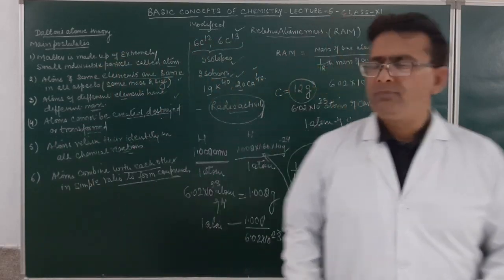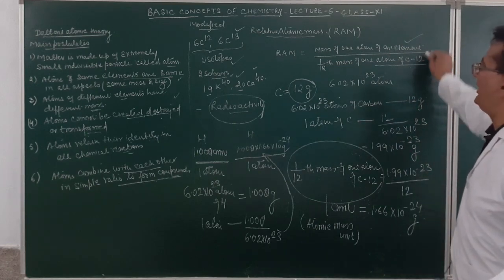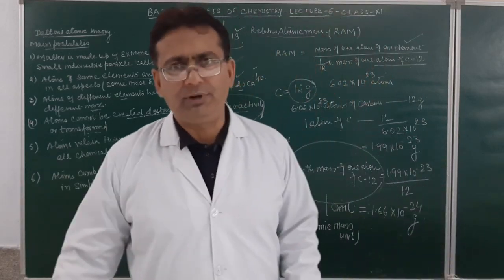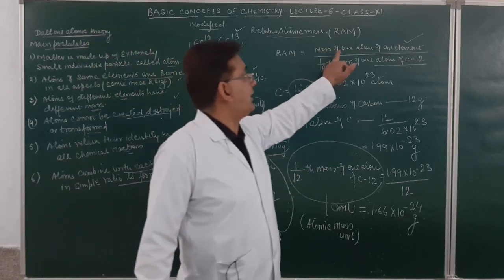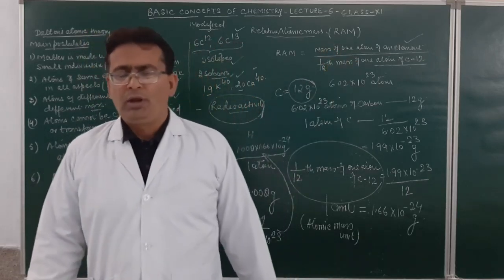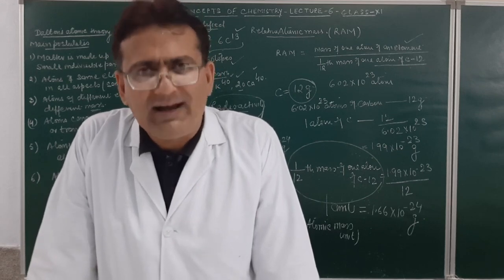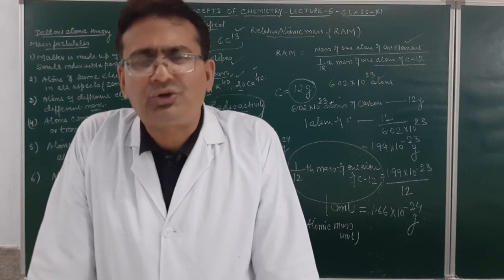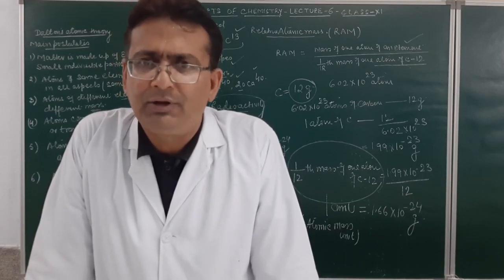Am I getting clear? So how do I define relative atomic mass? It is the mass of one atom of an element as compared to 1 by 12th mass of one atom of carbon-12. Now listen very carefully, student. What have I written over here? Mass of one atom of an element. As per the definition, it is written as the mass of one atom of an element. But to be very precise, it is actually the average mass of all the isotopes of an element.